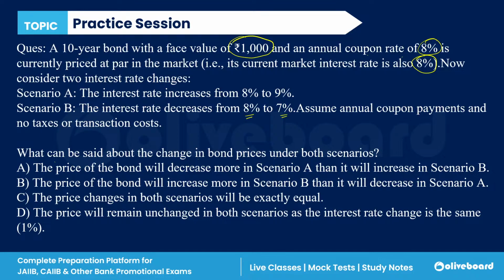The price of bond will increase more in scenario B than it will decrease in scenario A. Prices of both scenarios will be exactly equal. The prices will remain unchanged in both scenarios as the interest rate changes in the same proportion, 1%. The answer is what?